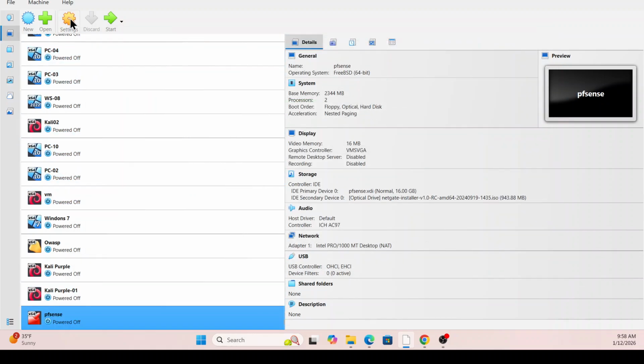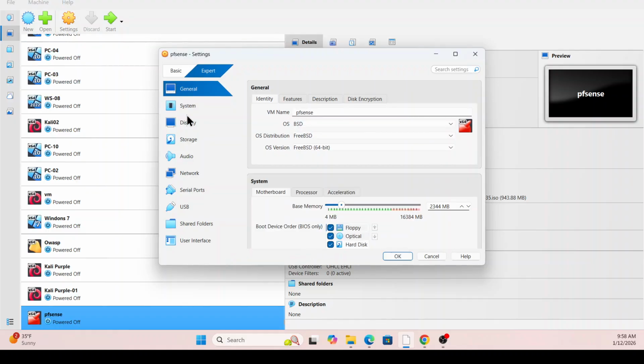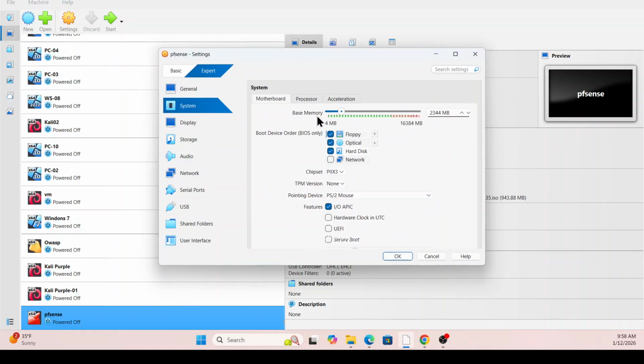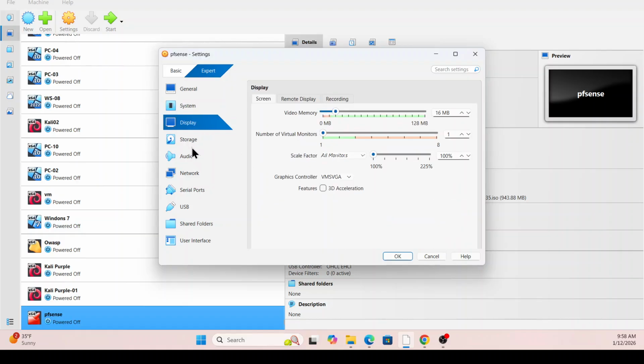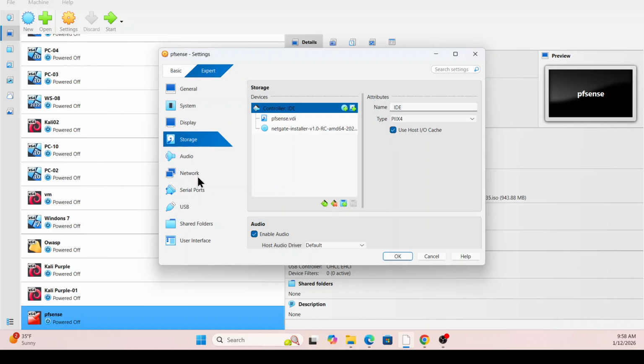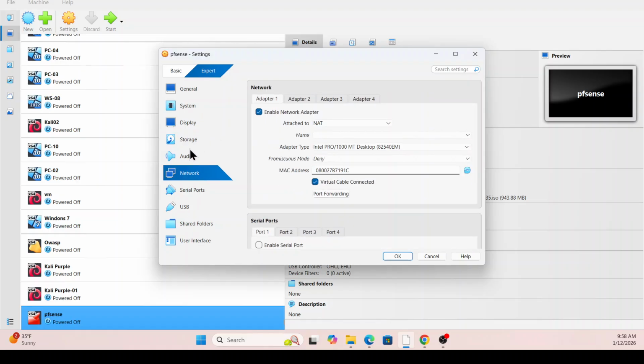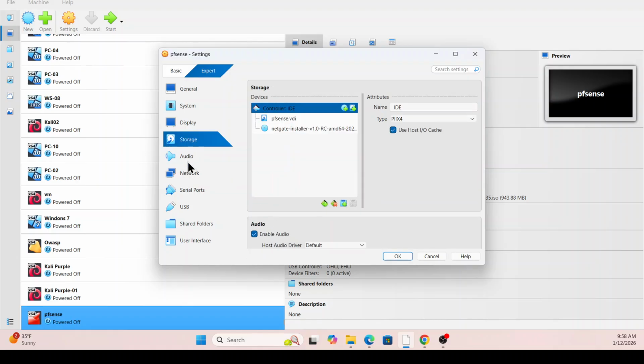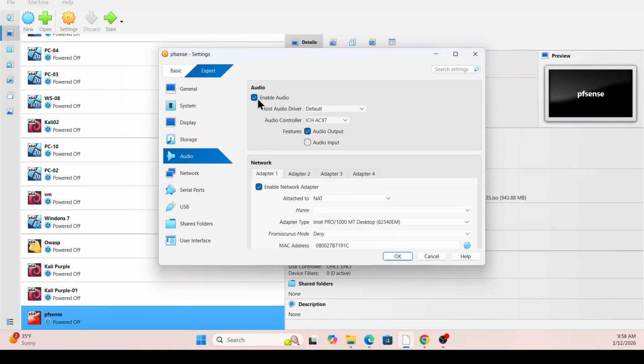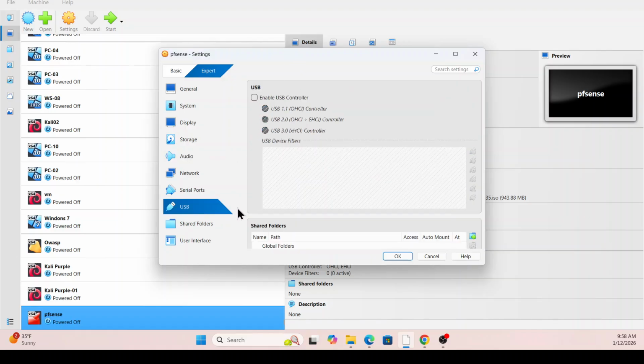Now when I go to Settings, System, uncheck floppy, and move hard drive to the first and optical to the second. Then I go to Display and Storage. Sound, we're gonna enable sound. USB, enable.